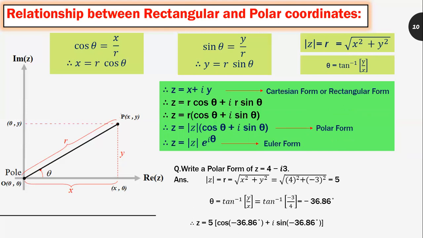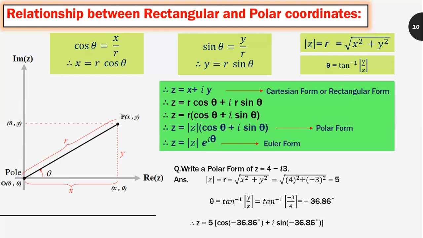Let us see one example. Write the polar form of z is equal to 4 minus i3. If I compare the given expression with z is equal to x plus iy, then I can know that x is equal to 4 and y is equal to minus 3. First find out the mod of z. Mod of z is equal to r is equal to under root of x square plus y square. If I substitute the values of x and y, then I will get the modulus of z is equal to 5.